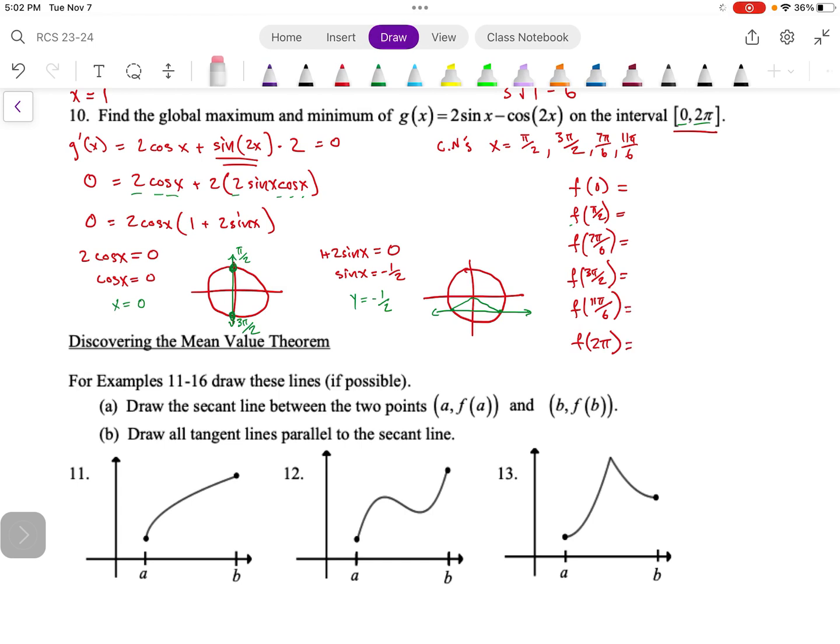Oh, I wrote all those as f's, so I should have written them as g's. So I've got g of 0, g of pi halves, and so on.